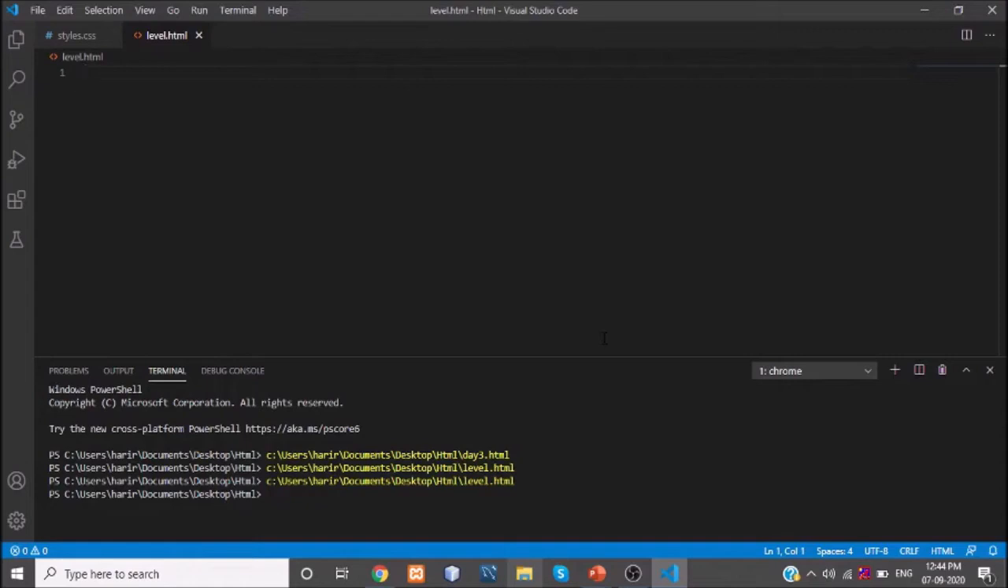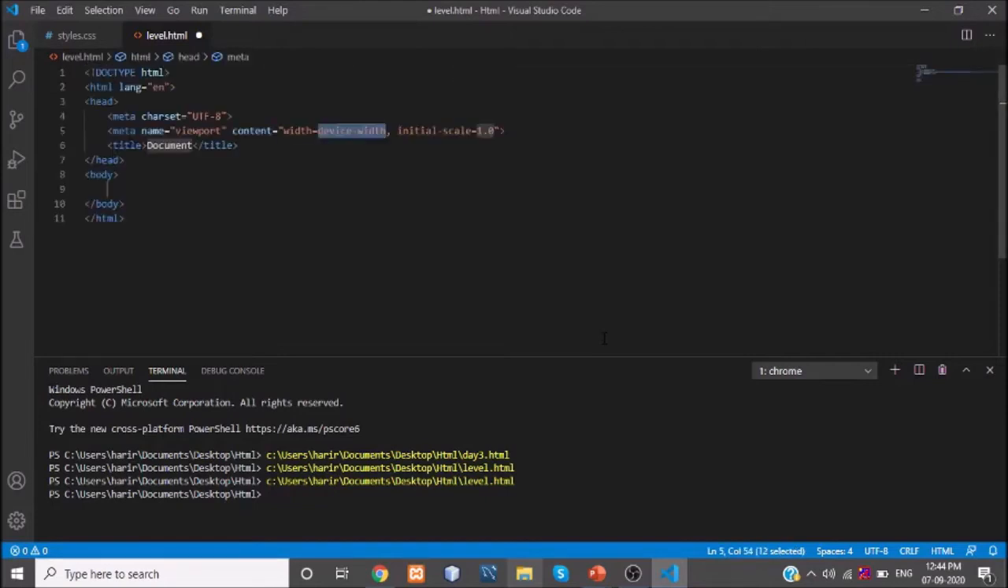For this, let me create the HTML document structure. I have created a file named level.html. I'm coming to the body part of my HTML document. Now my ultimate goal is to add a YouTube video here. For that we need a tag called iframe. This is the first tag we are going to see to add a YouTube video.